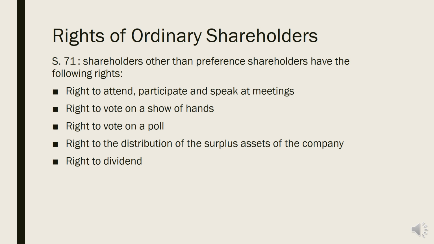Rights of ordinary shareholders. The rights of ordinary shareholders are provided under Section 71 of the Companies Act. It is mentioned here that shareholders other than preference shareholders have the following rights. They have the right to attend, participate, and speak at meetings, the right to vote on a show of hands, the right to vote on a poll, the right to the distribution of the surplus asset of the company, and the right to dividend.